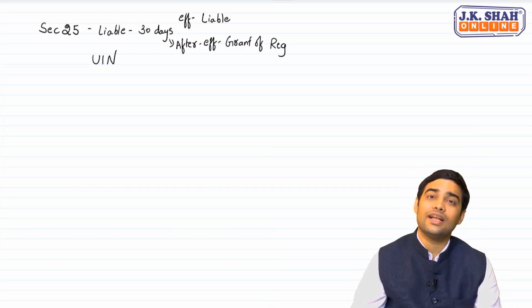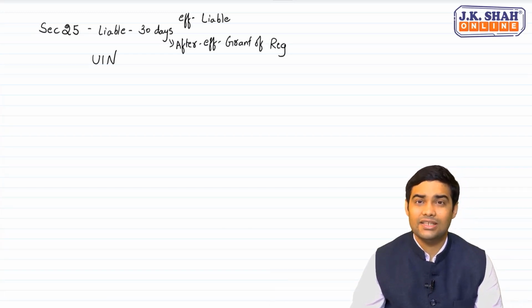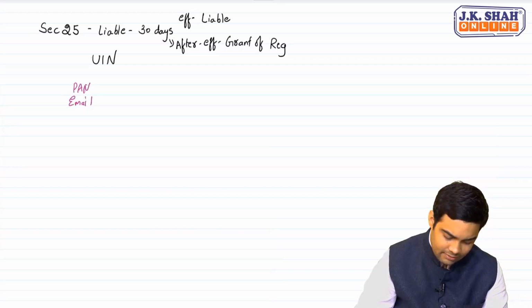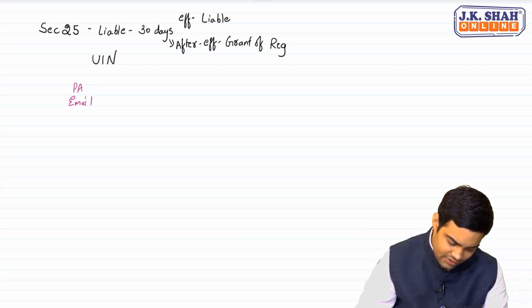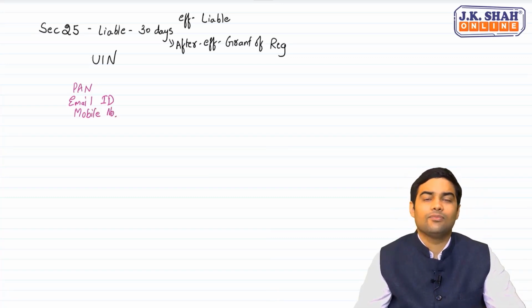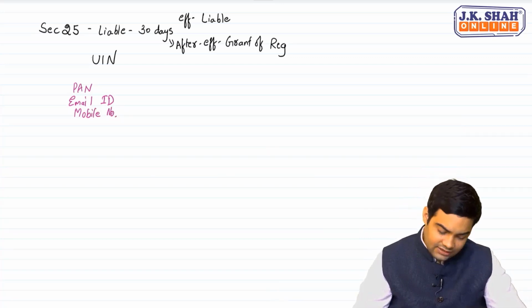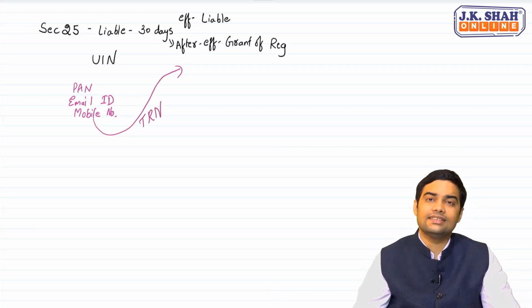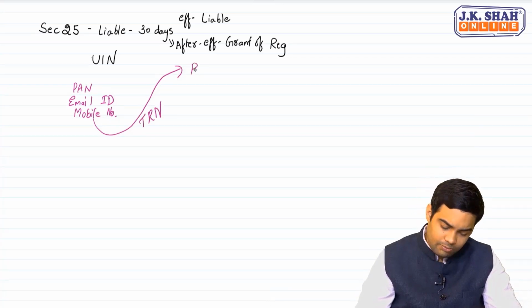Okay. The next discussion is how do we get registration? There have been some changes. The first thing is you have to fill in PAN, email ID, mobile number. All these details are required to be filled. This is called part A of the registration. You will enter the OTP, thereafter submit. Once you submit this, you get a TRN, temporary reference number. Then you move on to part B.